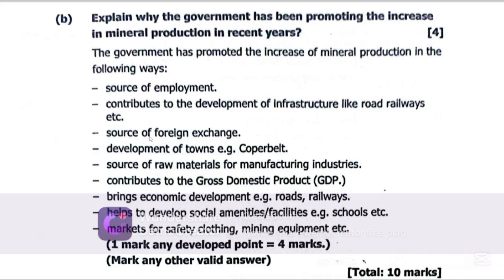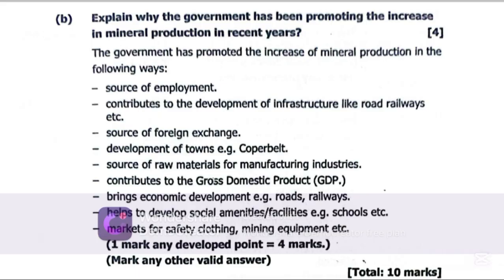It is also a source of foreign exchange. Development of towns, e.g. Copperbelt and northwestern provinces, are now developed and still developing as a result of mines. It is also a source of raw materials for manufacturing industries, those industries that make bullets. Where do you think they'll get the raw materials? Where do you think they'll get the copper from? It is the mines. So mines are a source of raw materials for manufacturing industries.